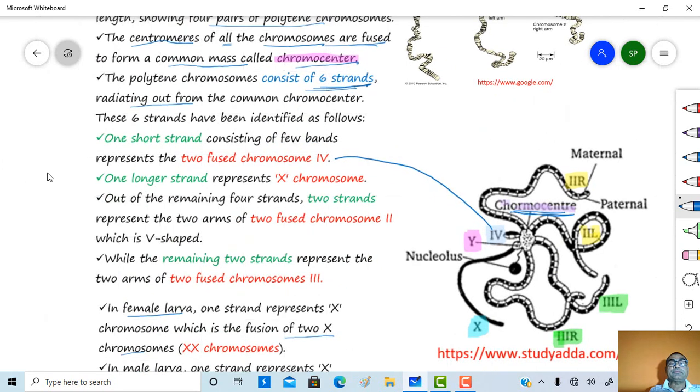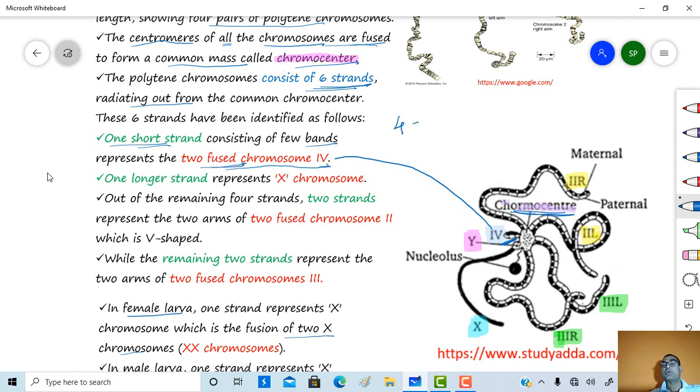One strand consisting of few bands represents 2 fused chromosome 4.